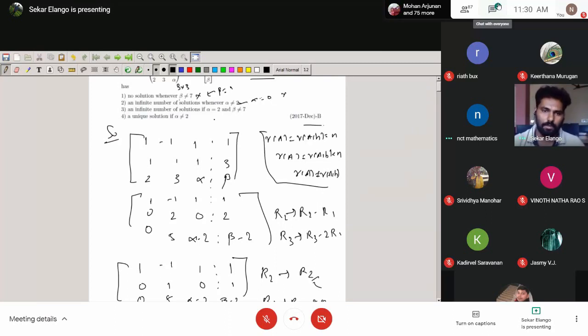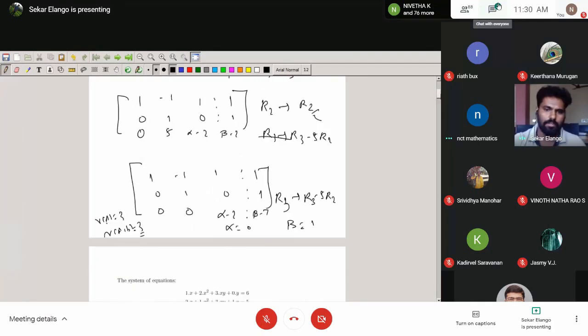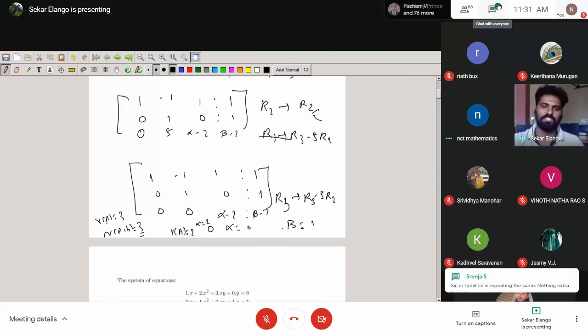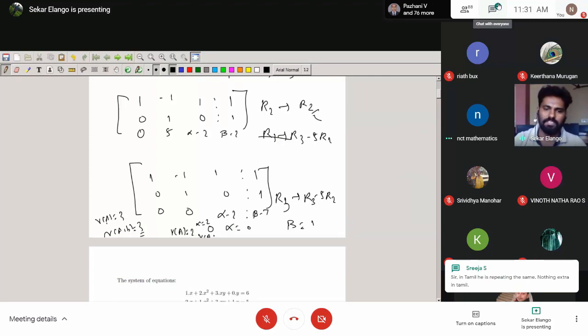The same thing. Now think of alpha equal to 2 and beta not equal to 7. Then they mentioned we have the infinite number of solutions. You can choose alpha equal to 2. Then the rank will be reduced: rank of A comes to 2. Beta is not equal to 7, so choose beta equal to 1. Then what is the rank of A comma B? Here the rank of A comma B is 3.